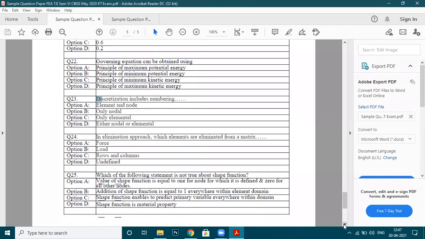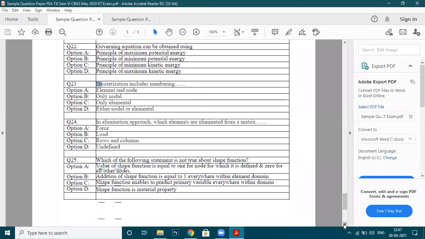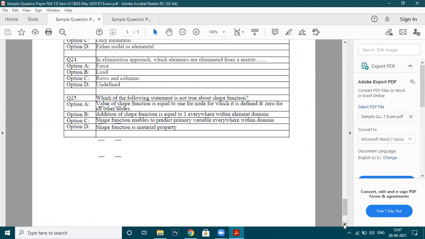24 is also taken. We'll go to question number 25. Which of the following statements is not true about the shape functions? Okay, I'm talking about which statement is not true. So clearly read those statements.